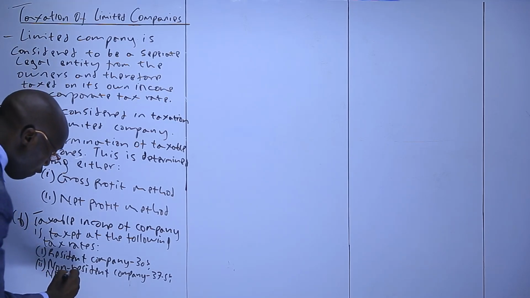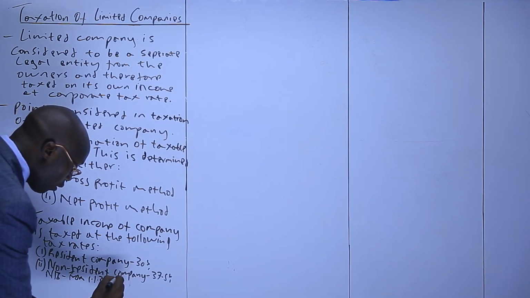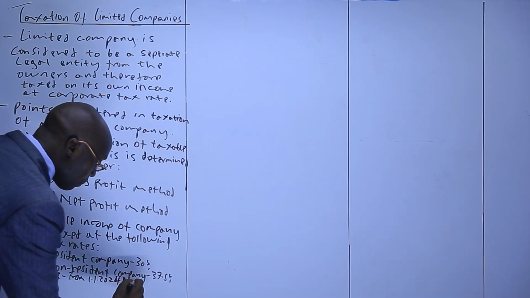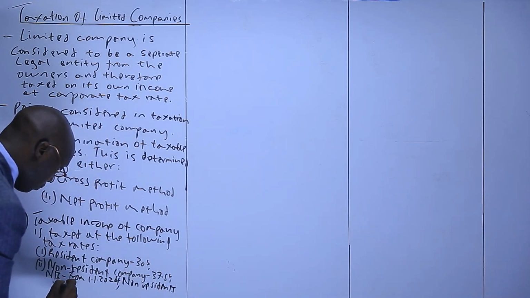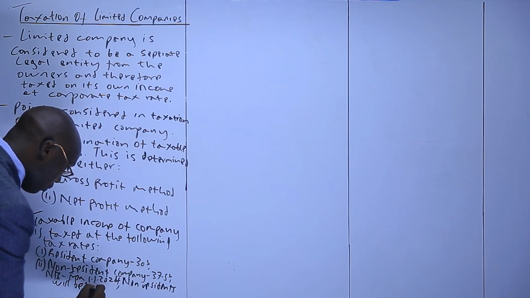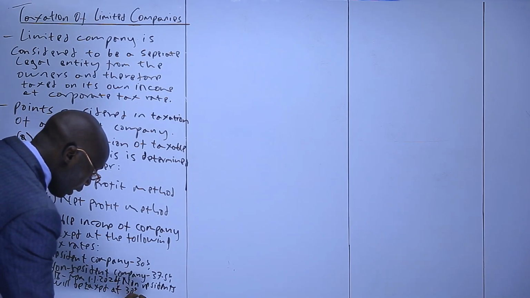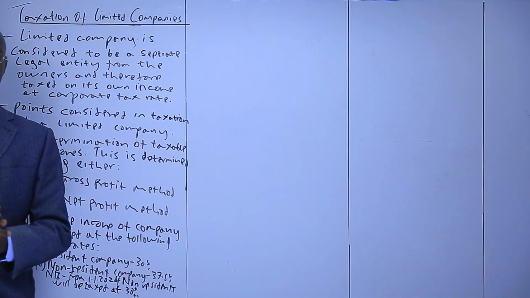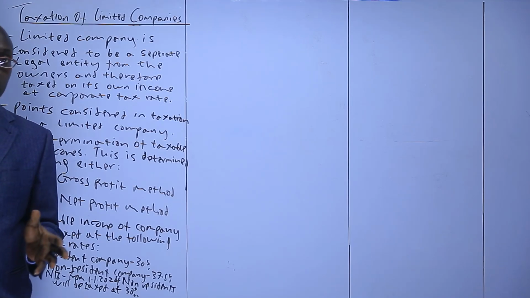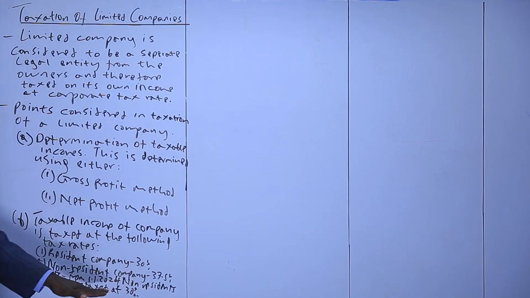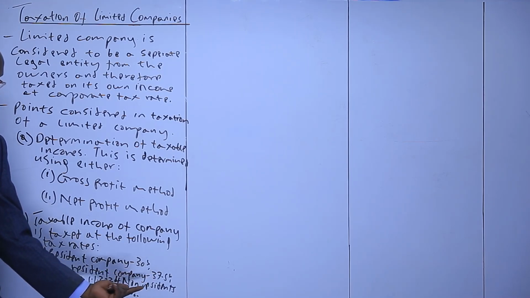But note, from 1st of January 2024, non-residents will be taxed at 30%. There was a change of the law on 1st of July 2023, which stated that come January 2024, the non-resident corporate tax rate will be reduced from 37.5% to 30%.